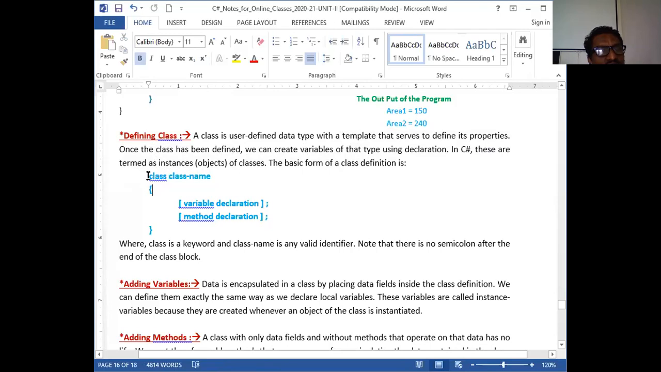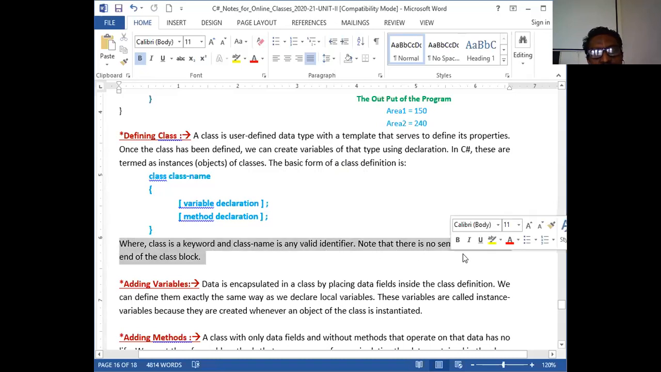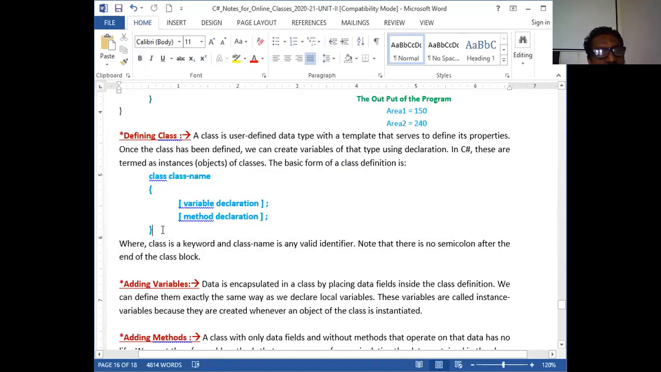Whatever we discuss is written here, the basic form of class definition. Class is a keyword, then the class name, a user-defined name, an identifier. Then I declare variables, and then I declare method declarations, and it's done. Note that there is no semicolon here. Usually in C and C++ you have to put a semicolon here, but in C#, no semicolon.